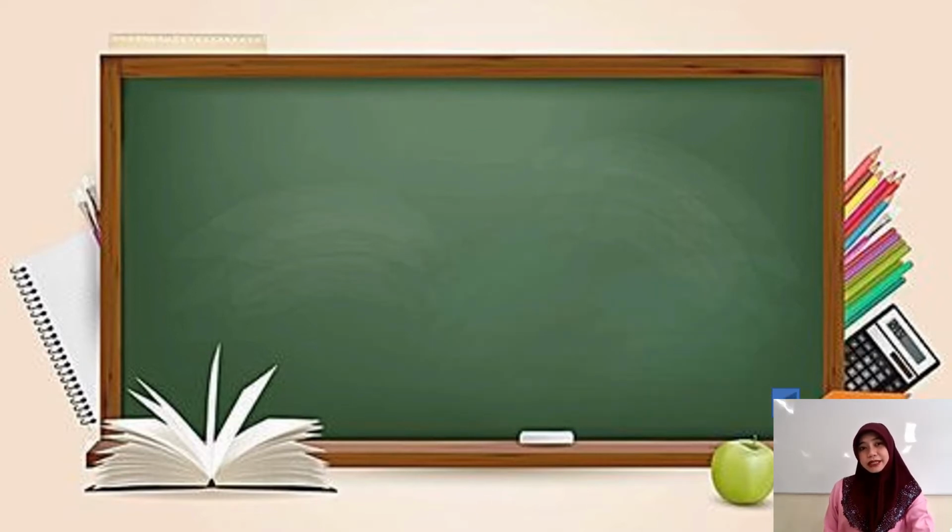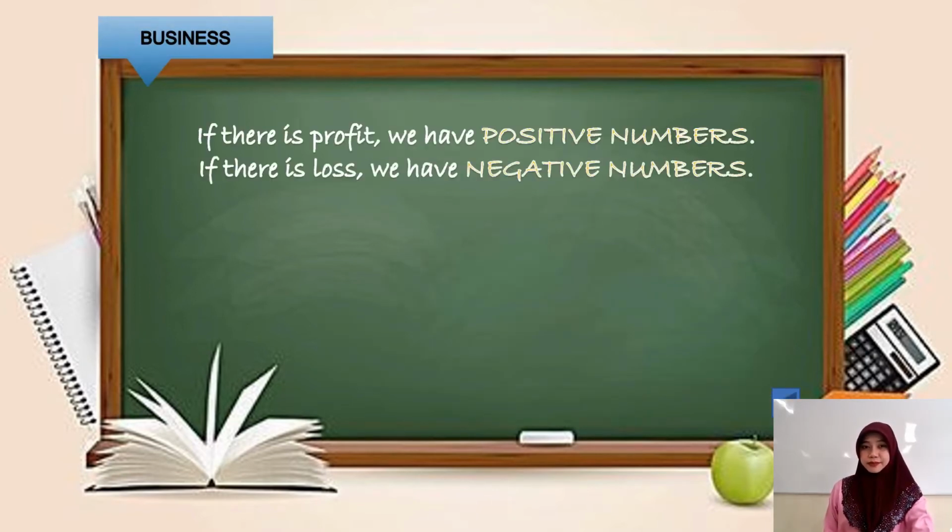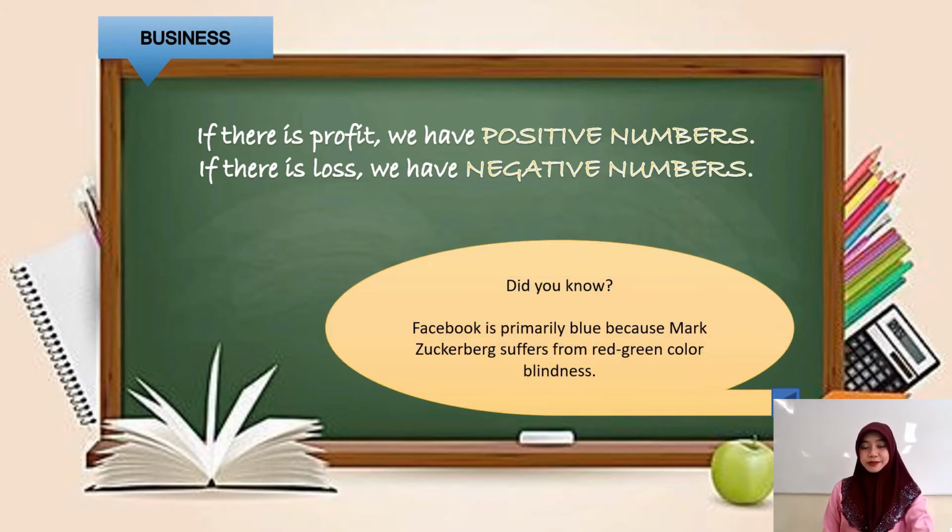Now, how about in business? If there is profit, we have positive numbers. If there is loss, we have negative numbers. And did you know Facebook is primarily blue because Mark Zuckerberg suffers from red-green color blindness?